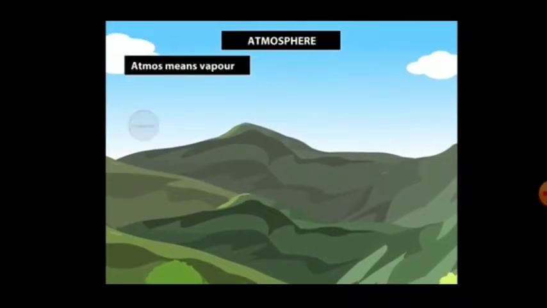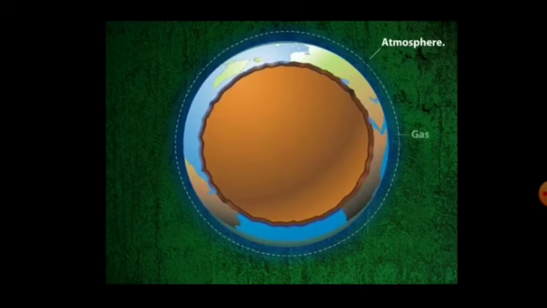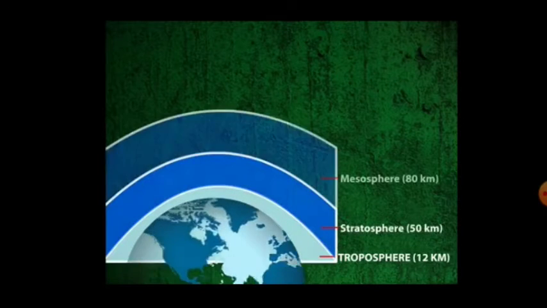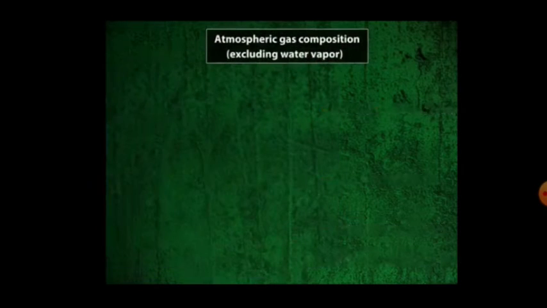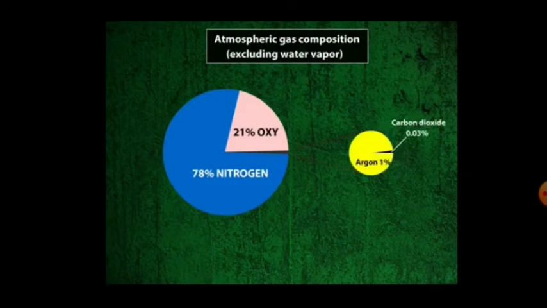The third main domain of the earth is the atmosphere. Atmosphere means vapor. The earth is surrounded by a layer of gas called the atmosphere. It provides us with the air we breathe and protects us from harmful effects of the sun's rays. The atmosphere is divided into layers: troposphere, stratosphere, mesosphere, thermosphere, and exosphere. The air contains 78% nitrogen and 21% oxygen and 1% other gases.